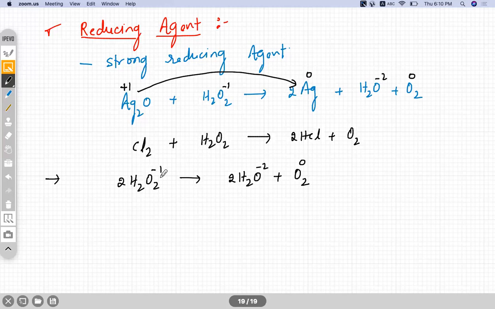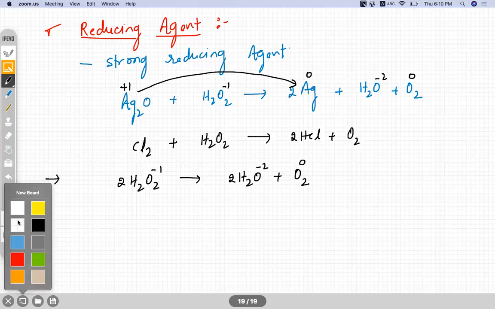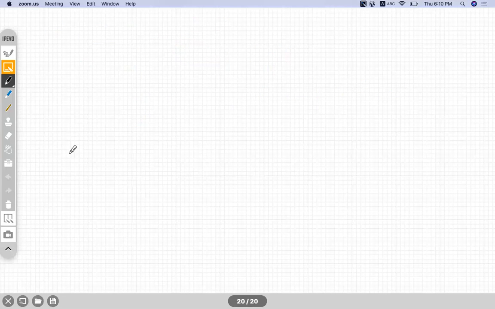Auto oxidation reduction. And the last property, you write down, is the acidic nature.